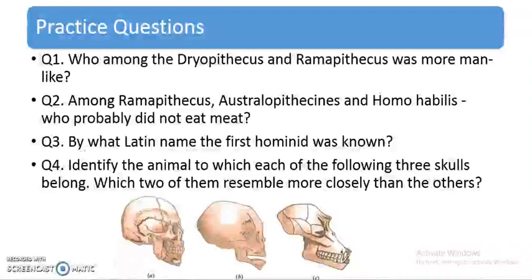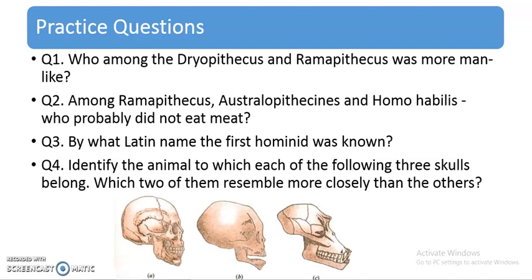Now time for our practice questions. Question number 1. Who among Dryopithecus and Ramapithecus was more man-like? Question number 2. Among Ramapithecus, Australopithecines and Homo habilis, who probably did not eat meat? Question number 3. By what Latin name was the first hominid known? And question number 4. Identify the animal to which each of the following 3 skulls belong. Which 2 of them resemble more closely than the others?